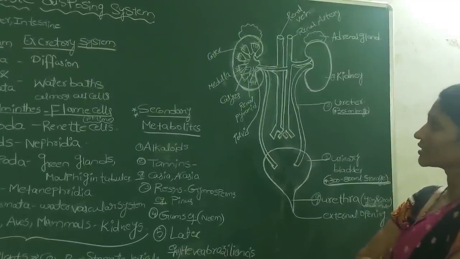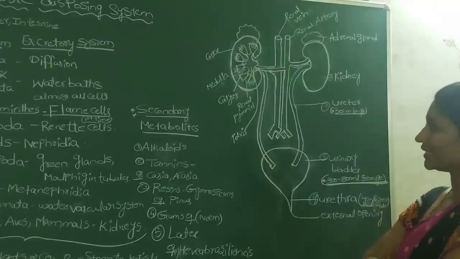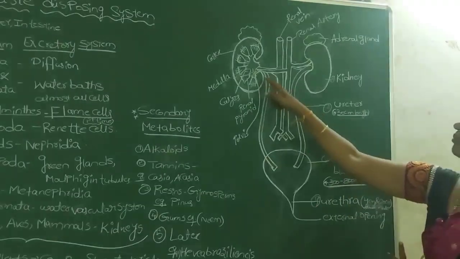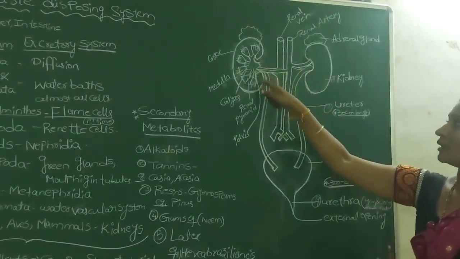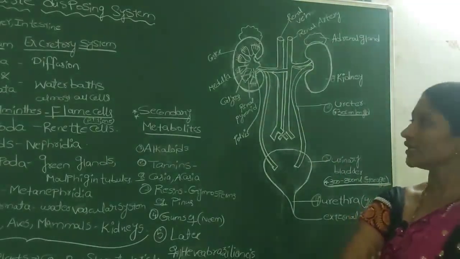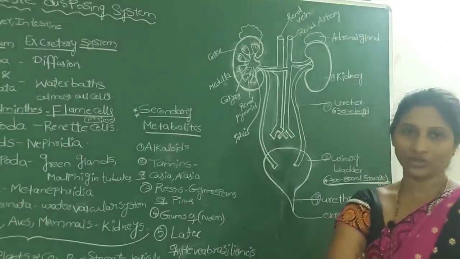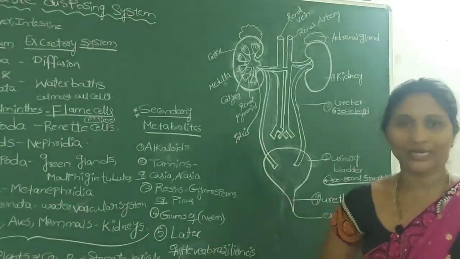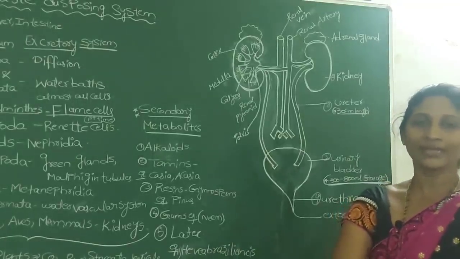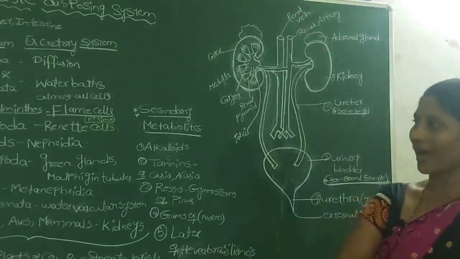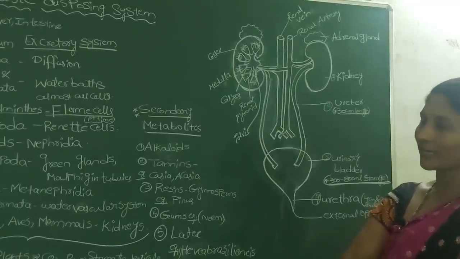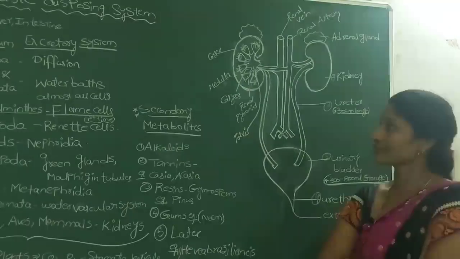The main part of the excretory system is the human kidneys. The kidneys are a pair of bean-shaped, reddish brown structures present in your abdominal cavity, arranged on either side of your vertebral column or backbone. Now if you observe the kidney's internal structure again,